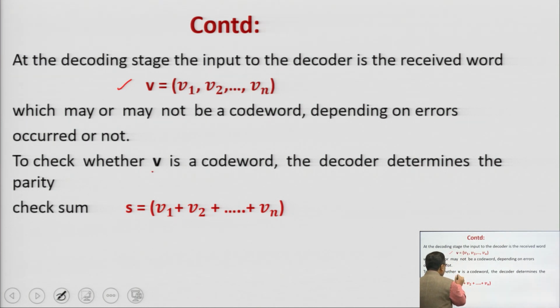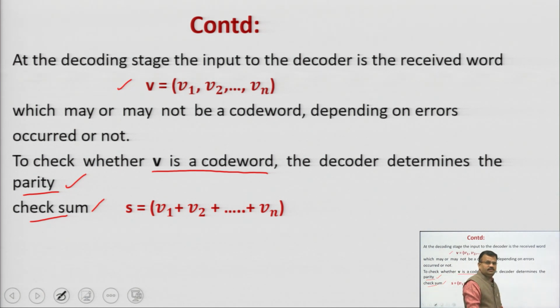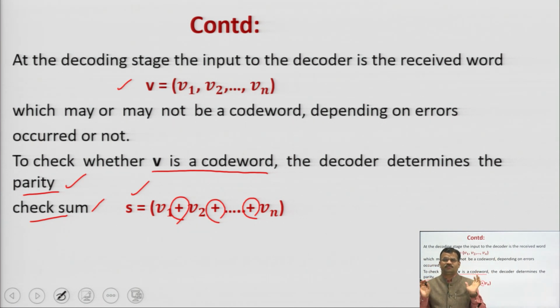To check whether V is an exact and correct code word, the decoder determines the parity checksum. So at the receiver side, the decoder checks using the parity checksum, represented by S, and S is equal to V1 plus V2 plus up to Vn, and this plus is only XORing. Always you have to use mod 2 addition. You have to keep this in your mind always.